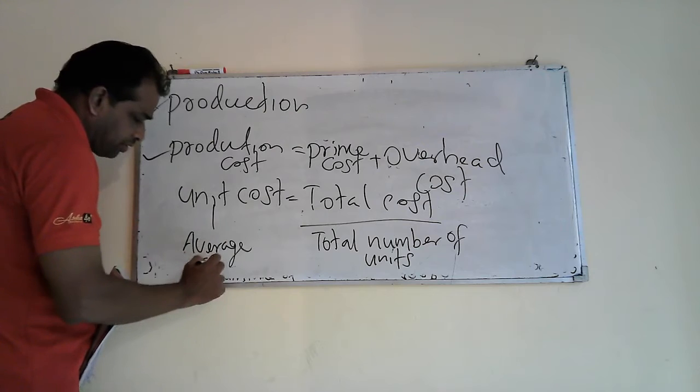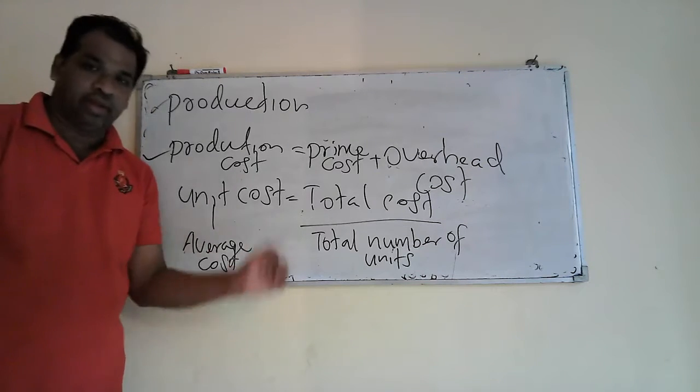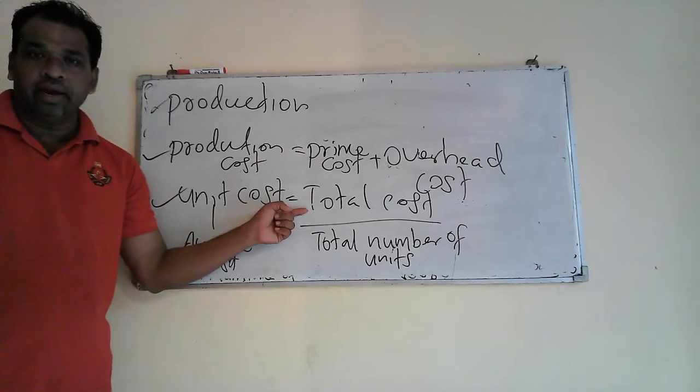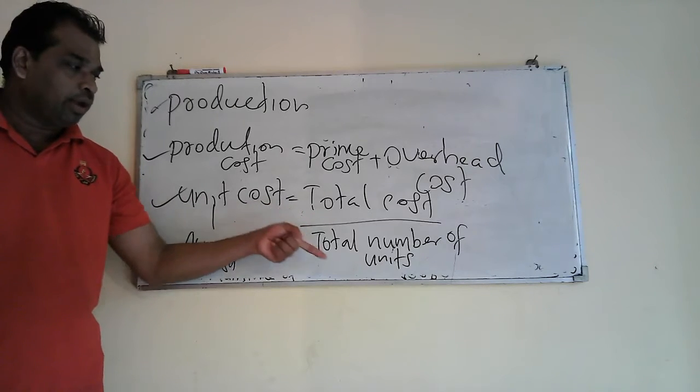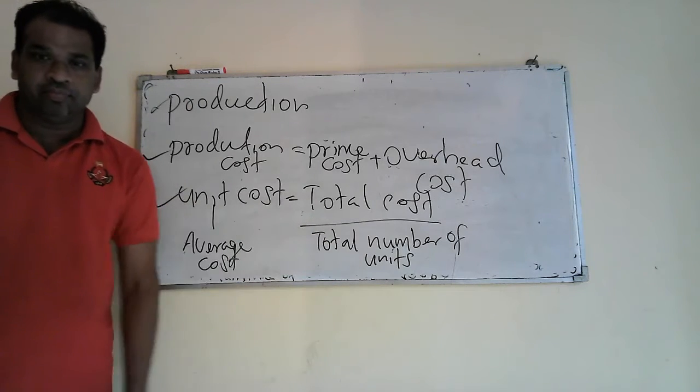We normally say average cost. Average cost means cost incurred per unit. Now you understood what is unit cost? Total cost incurred during the period divided by total number of units produced during the specific period.